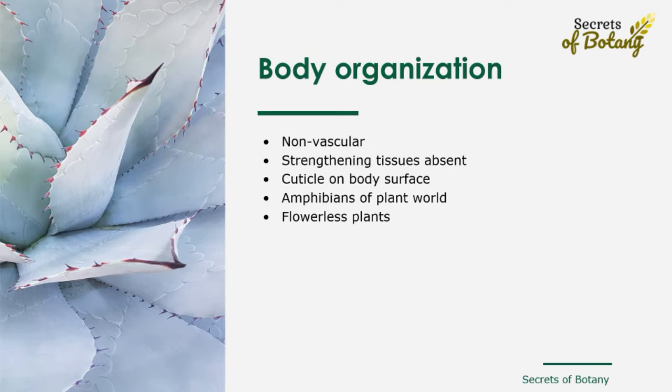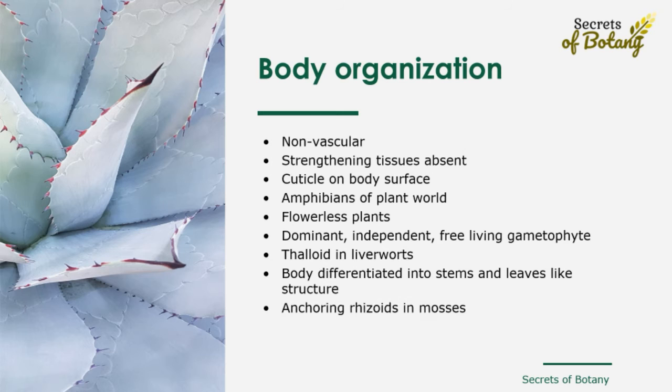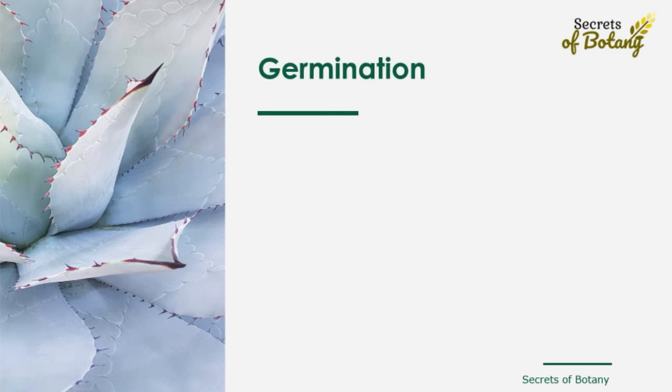The bryophytes are said to be the amphibians of the plant world, because they can't live away from water. They need water for reproduction. The bryophytes are non-vascular, flowerless plants. These plants have a dominant, independent, free-living gametophyte. This may be thalloid, as in many liverworts, or is differentiated into structures resembling stem, leaves, and absorbing and anchoring organs, rhizoids, as in mosses and some liverworts.